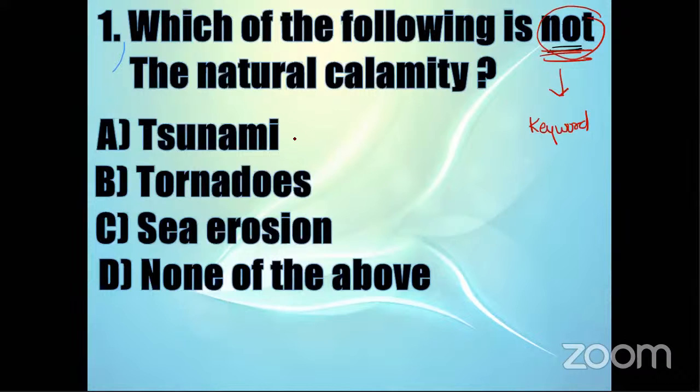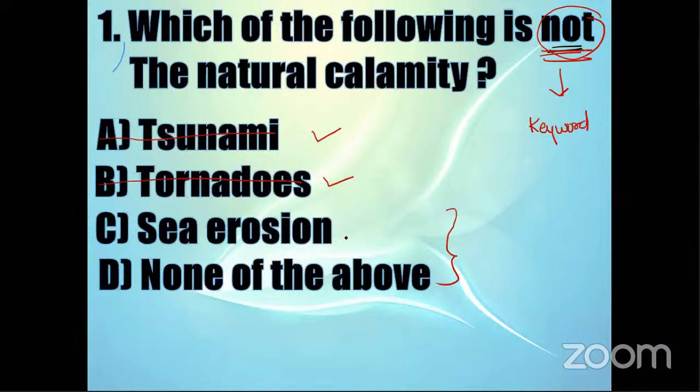So we know that tsunami is a calamity. It is correct, so I will check it out. Tornadoes means bhavandar. Even tornadoes is a natural calamity. But now, students, we don't know about sea erosion and none of the above. We know that tsunami and tornadoes are natural calamities, but we don't have knowledge about sea erosion and none of the above. Now what to do? We will use the method of elimination. We have eliminated tsunami, we have eliminated tornadoes. We know that these two options cannot be the answer because they are asking us which of the following is not the natural calamity.